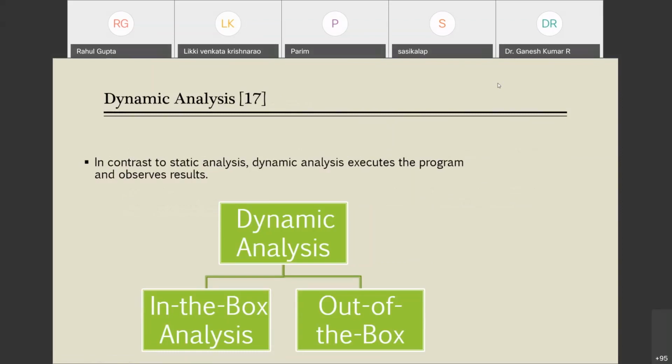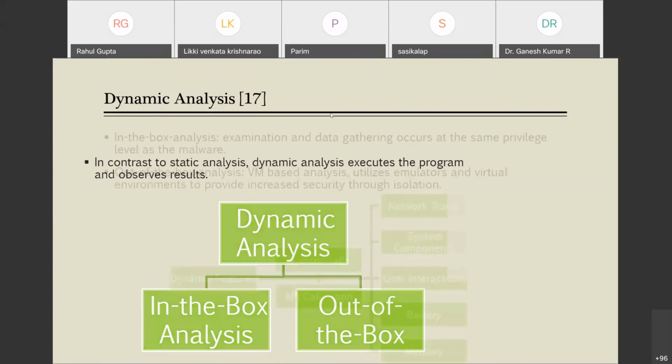In contrast to static analysis, dynamic analysis is done by executing the code. Instead of a standalone application, we execute it, and when we execute it, we observe some features or parameters out of it. Basically, this analysis is of two types: in the box analysis and out of the box analysis.